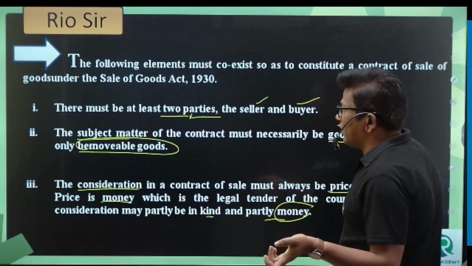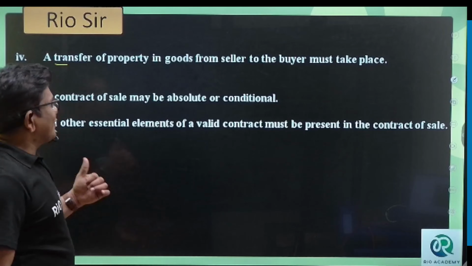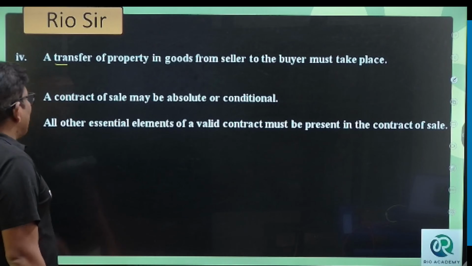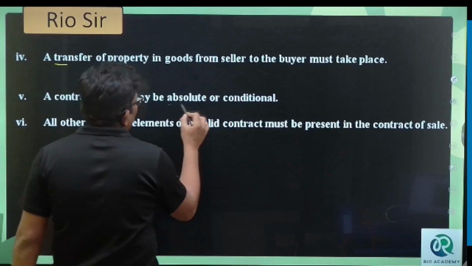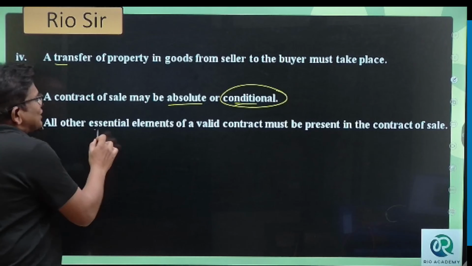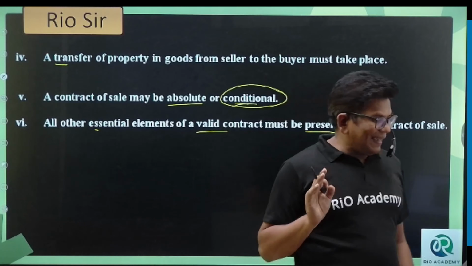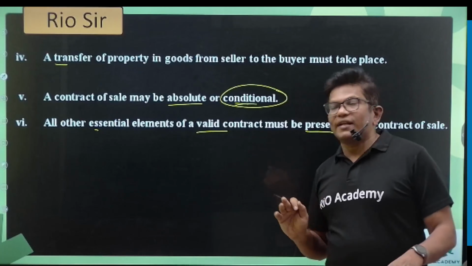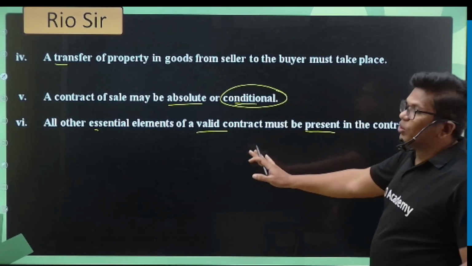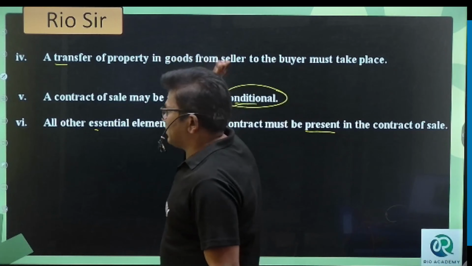Next, a very important part. Transfer of the property in goods from seller to buyer must take place. It is also essential for the contract of sale. The contract of sale may be absolute or conditional. All other essentials of a valid contract must be present. Remember, all the essentials of a valid contract under the Indian Contract Act also apply here apart from this.